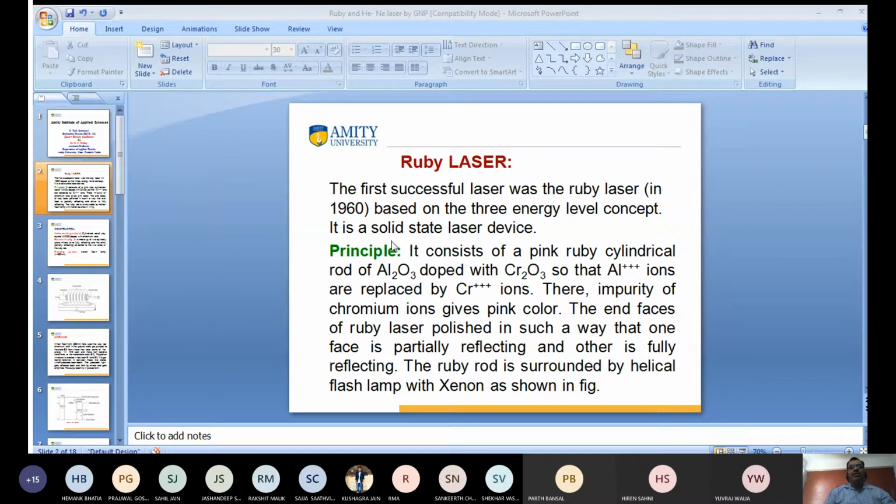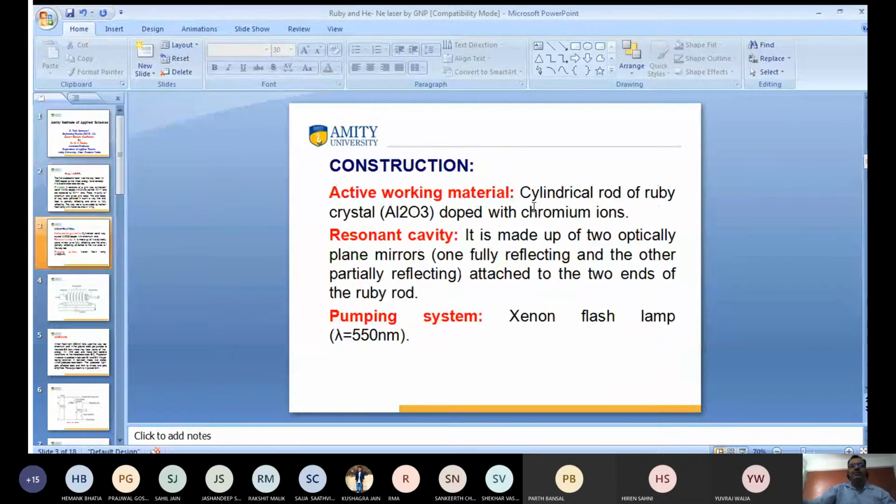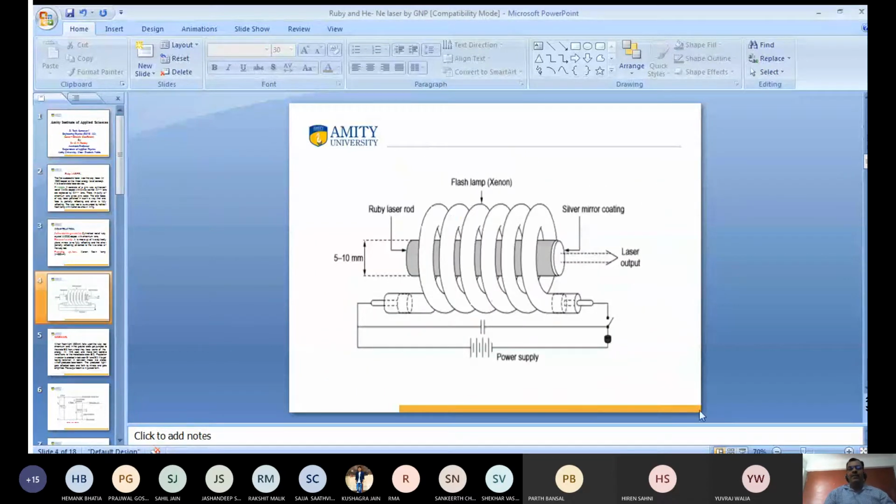What is the principle on which it is based? We have taken the mixture of aluminum oxide and chromium oxide. I want to discuss this one. This is the figure of the ruby laser, so I will discuss it again.